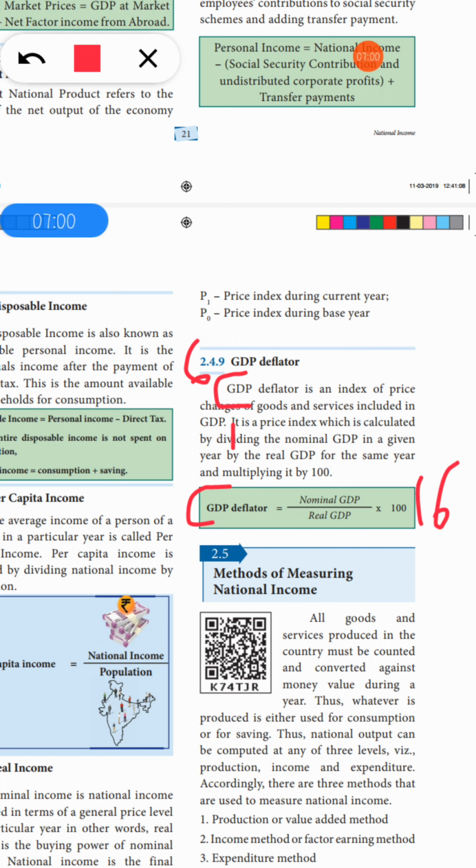And your seventh question is: why is self-consumption difficult in measuring national income? Your seventh question. Take page number 29.